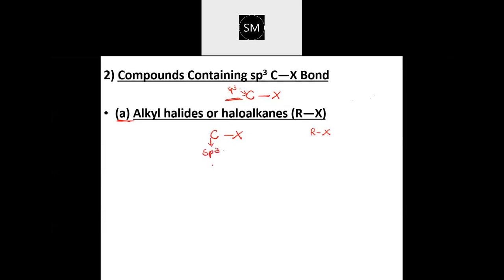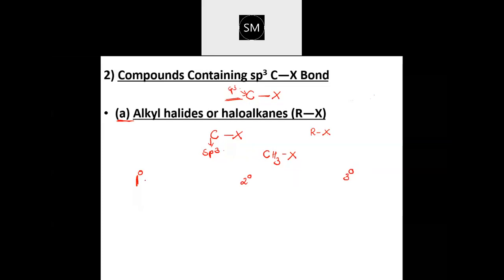This is further classified. Like this I can write an example, CH3X could be an example. But this is further classified into primary, secondary and then tertiary. Primary alkyl halide, secondary alkyl halide, and then tertiary alkyl halide. Now what is this primary alkyl halide?